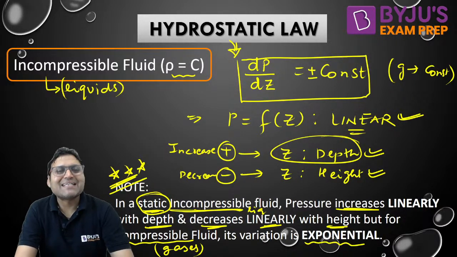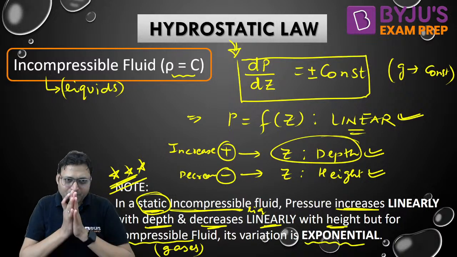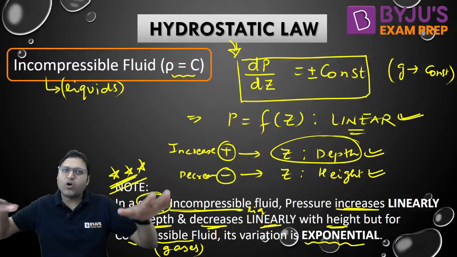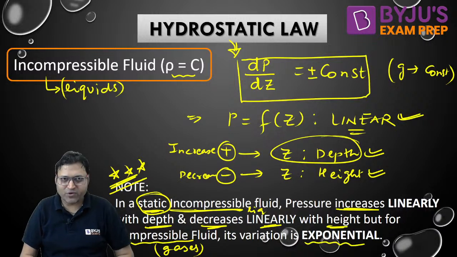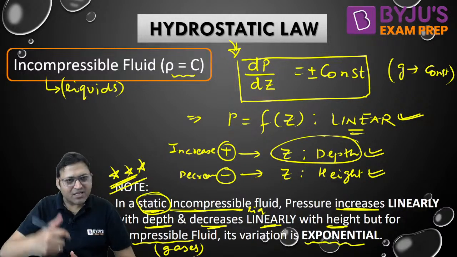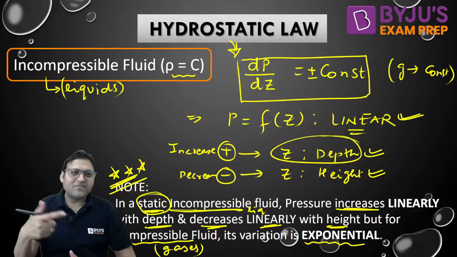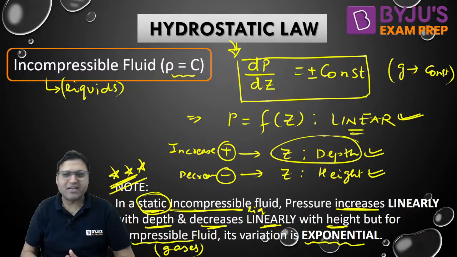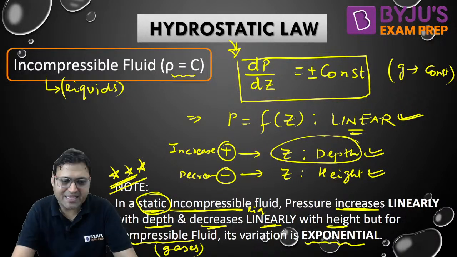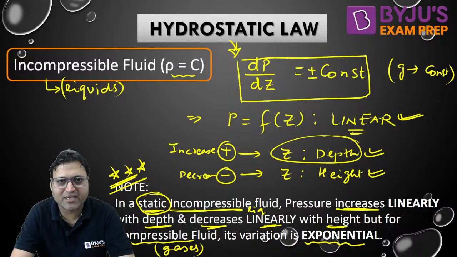So in Pascal's law we studied that the pressure remains constant in a horizontal plane in case of a static and single fluid, whereas the pressure varies in the vertical plane in a single static fluid. It increases with depth, decreases with height. But if the fluid is incompressible, the variation is linear. If the fluid is compressible, the variation will be exponential. I hope it is all clear up to this.